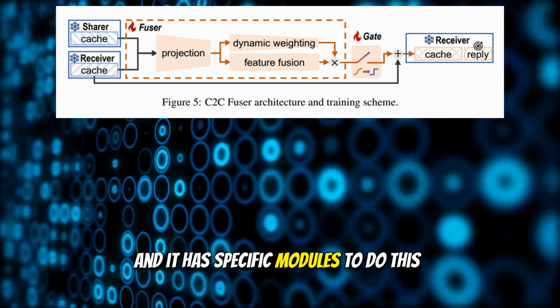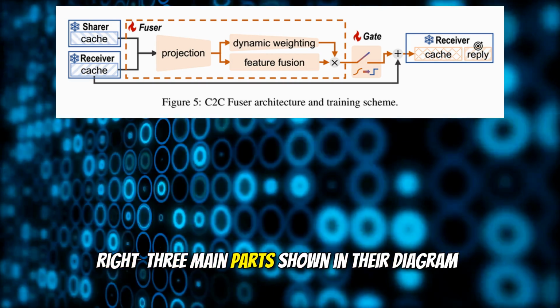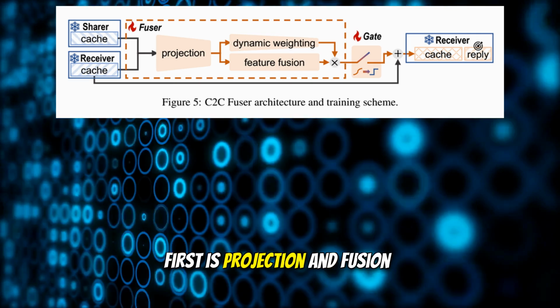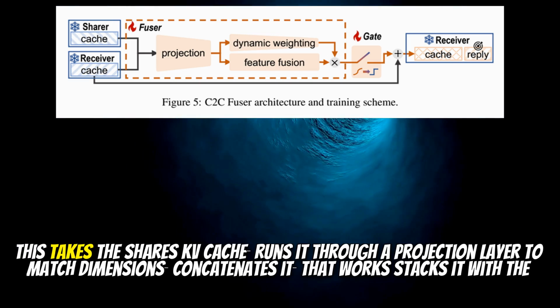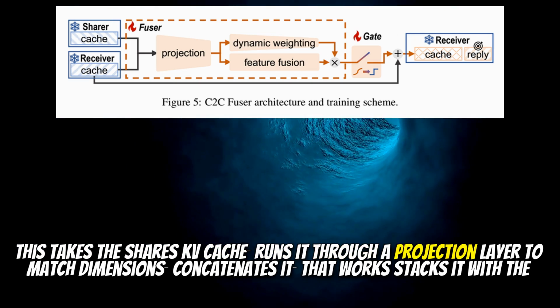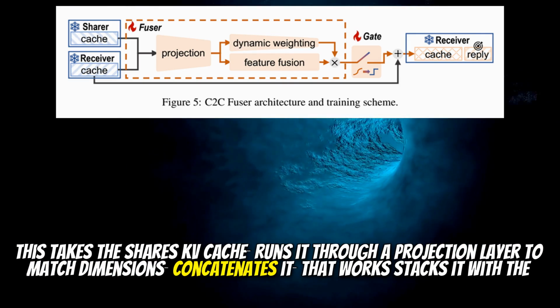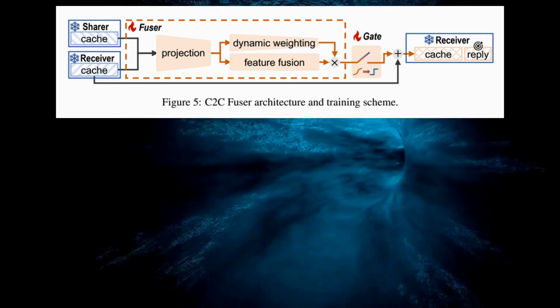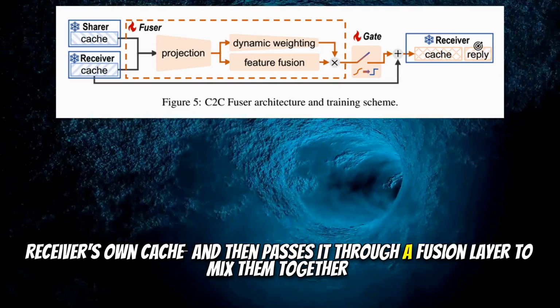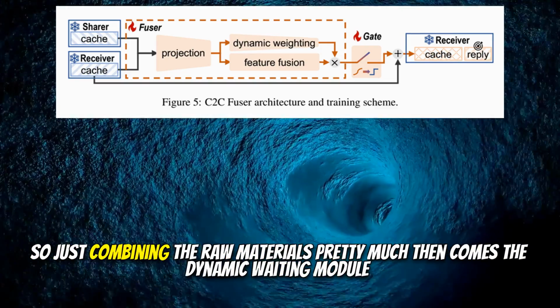And it has specific modules to do this. Right, three main parts shown in their diagram. First is projection and fusion. This takes the sharer's KV cache, runs it through a projection layer to match dimensions, concatenates it, or stacks it, with the receiver's own cache, and then passes it through a fusion layer to mix them together. So just combining the raw materials.